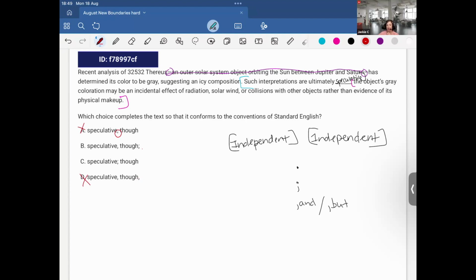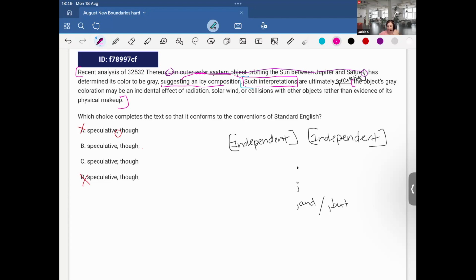And the though, it's like, okay, let me see what clause I'm contrasting with. And when I did the first sentence read through where I said recent analysis of 32532 Therius has determined its color to be gray, suggesting an icy composition. Such interpretations, it seems to be the interpretation that it's an icy composition. So this contrast is referring to this first clause.